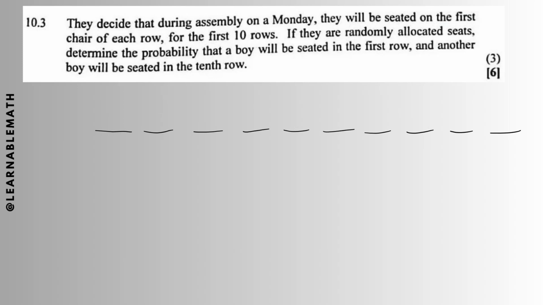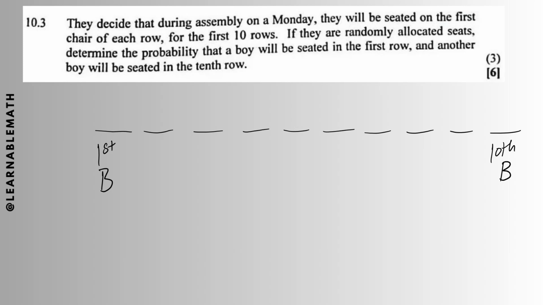If they are randomly allocated seats, determine the probability that a boy will be seated in the first row. First row, there must be a boy, and another boy will be seated in the 10th row. So the 10th row, there must be another boy there. We need to find the probability of the chance. How likely is it that you'll find a boy sitting in the first row and the other one in the last row?